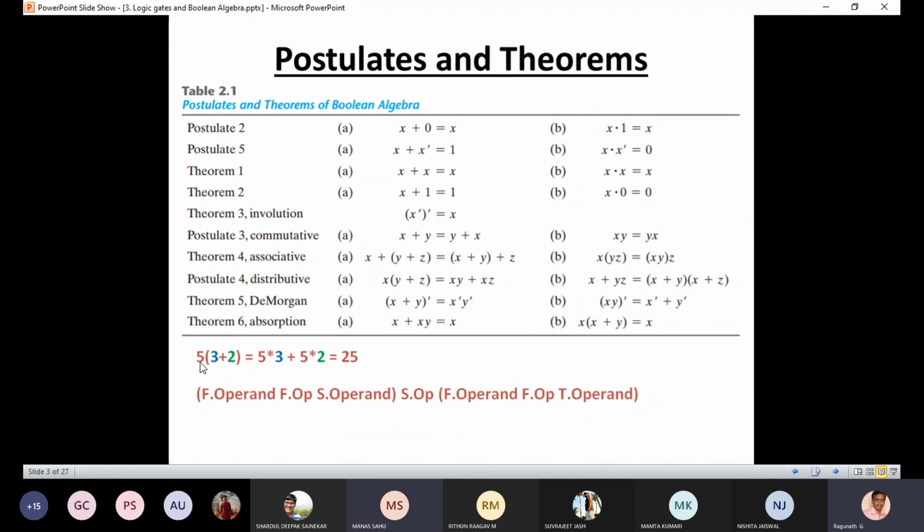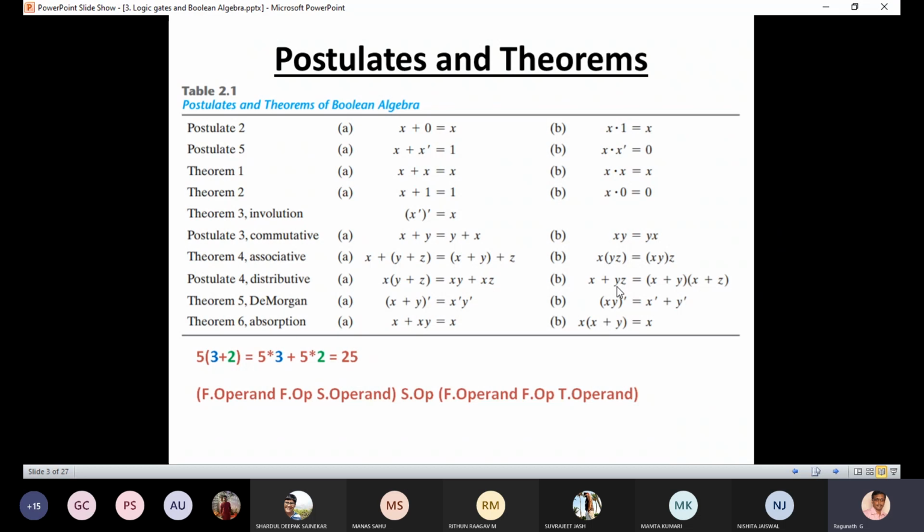So 5 is the first operand, 3 is the second operand, and 2 is the third operand. So first operand into second operand plus first operand into third operand. The same concept we can write here. So x dot y plus z is nothing but xy plus xz: first operand into second operand plus first operand into third operand.